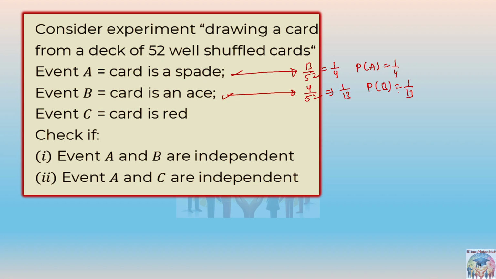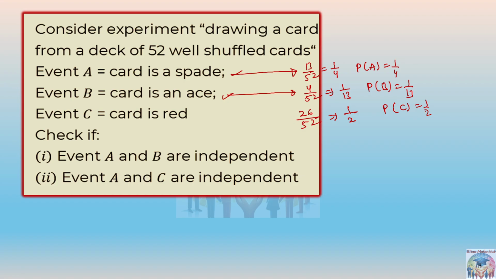And similarly, the card is red. How many total cards are red here? 26 cards are red. 26 by 52, that will give you what? 1 by 2 only. The probability of C is 1 by 2.